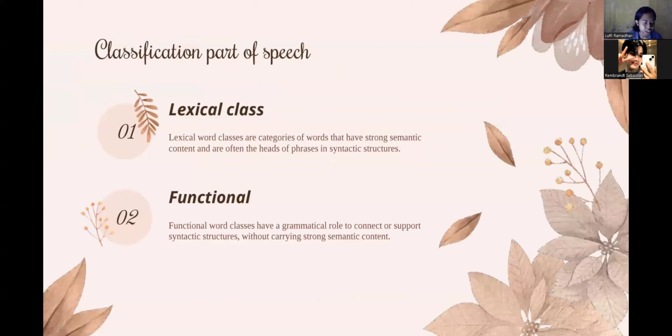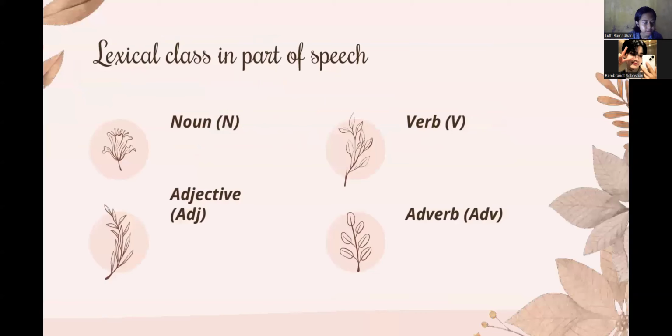Classification of part of speech. There are two categories in part of speech: first, lexical, and second, functional. In the lexical class, there are four: noun, verb, adjective, and adverb.